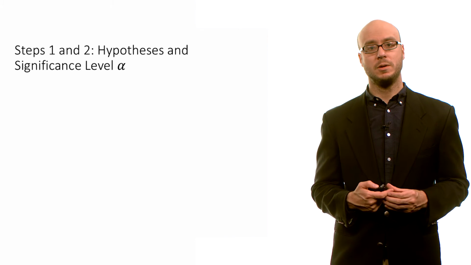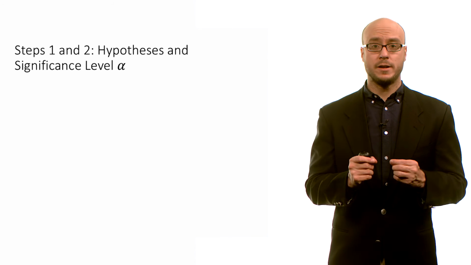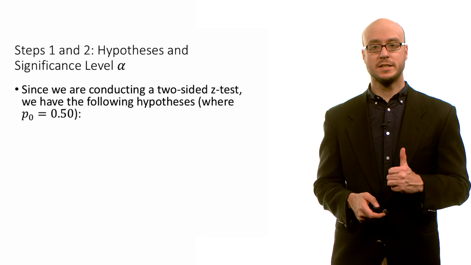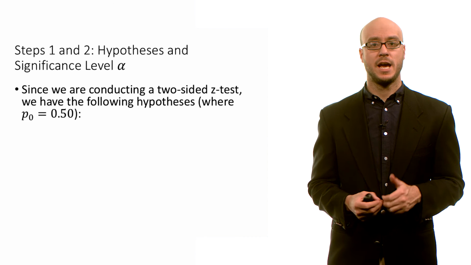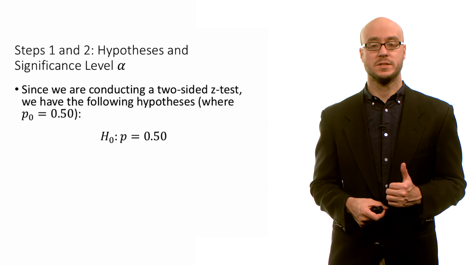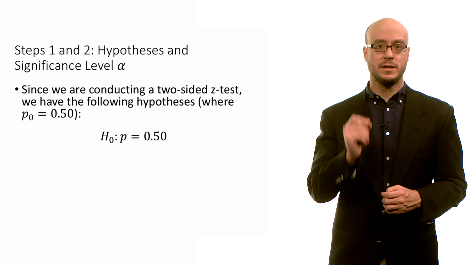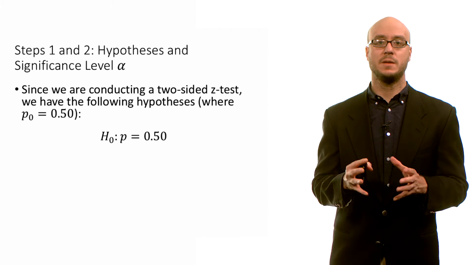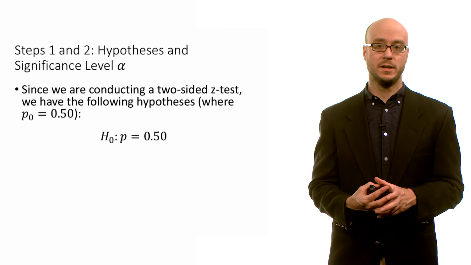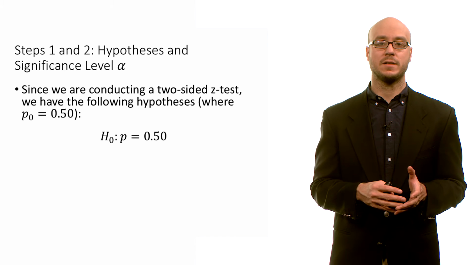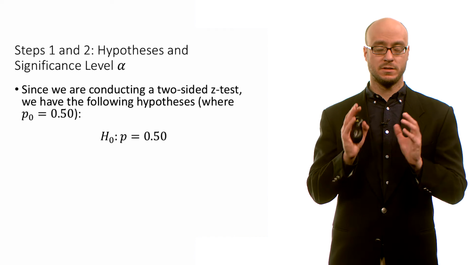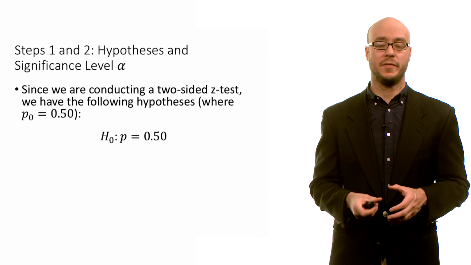So for steps 1 and 2, we want to first outline our hypotheses and state our significance level alpha. So we're conducting a two-sided z-test, and we have the following hypotheses. Right? The claimed value for the population proportion is 0.5. Right? The claim is that Americans are evenly split. Roughly half think that Wall Street executives are greedy, the other half think they are not greedy. So that's the claim we're testing about the population.